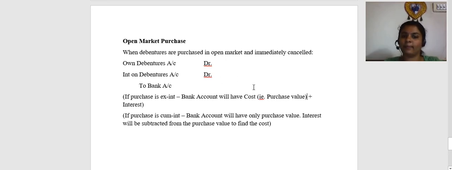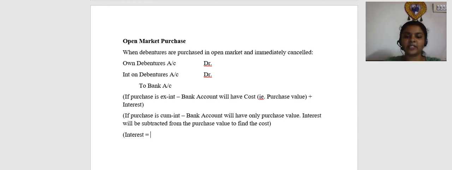Cost plus interest will come in the bank column. Whereas if it is cum interest, then purchase value will be the bank column, interest will be calculated, and purchase value minus interest will be taken as the cost of the debentures. Clear with this rule? Right, friends? Now, how to find out interest? Whether it is cum interest or ex interest, the calculation rule is the same.